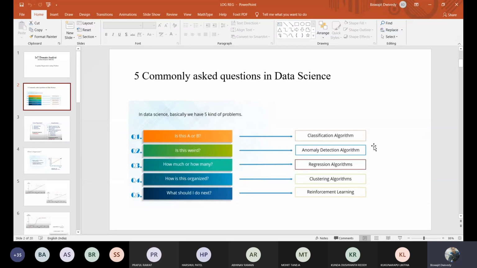Both are mostly similar, or you can say the same also, but here they have been written separately because classification means we are just limited to your binary type. It will be yes or no type, or one or two type. But in a clustering algorithm, so many categories will be there.